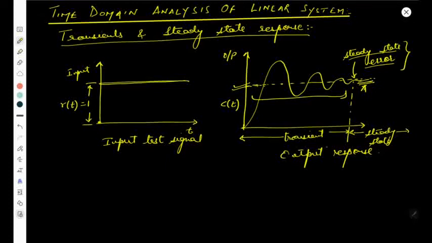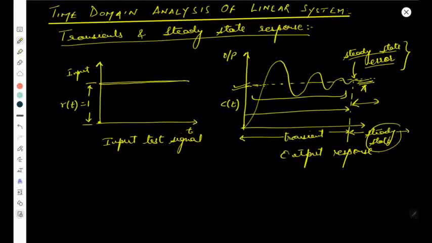Okay, so from here you can see that the response from here to this line before coming to the stability condition, this is simply called as the transient response. And after this, जब ये आपका stable हो जाता है, okay, that is simply called as the steady state response. Okay, so you can see that in the initial part of the time response, शुरुआत के अंदर control system में transients appear होंगे. And during the post transient part, steady state is achieved.